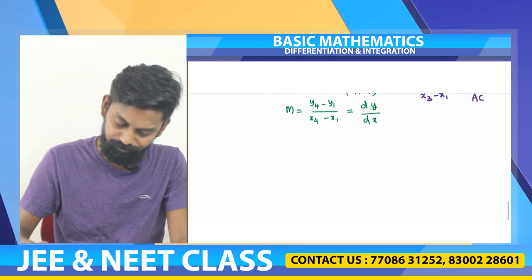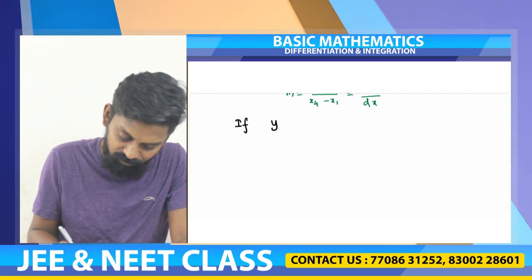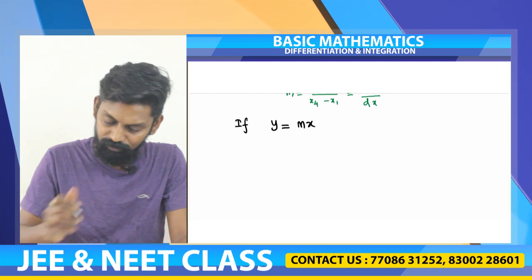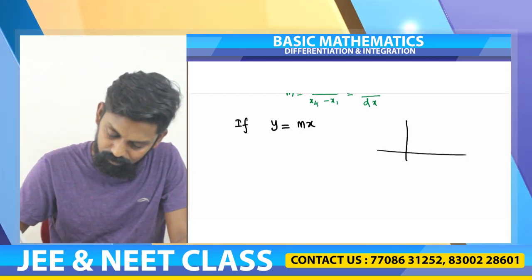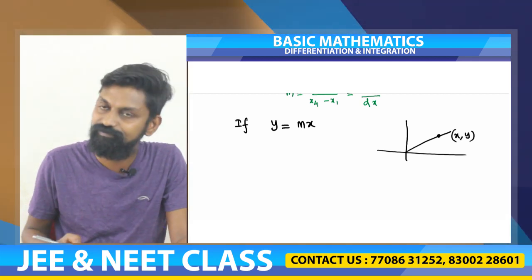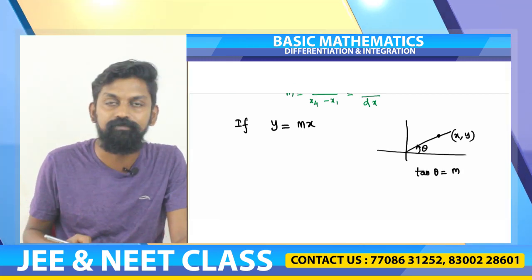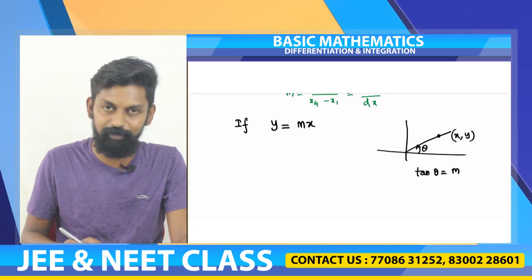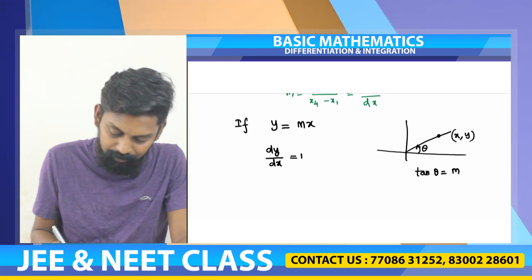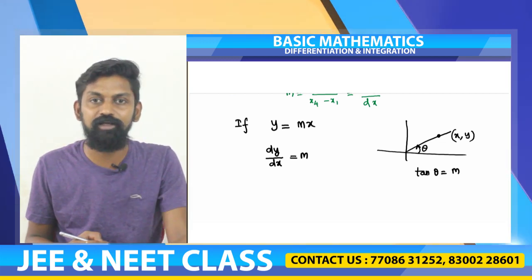See, for example, if a function y is equal to mx is there, this is nothing but equation of straight line that is passing through origin. So it is like this, where x comma y is a point, and if this angle is theta, tan of the angle theta is equal to slope m. Okay, so take y is equal to mx. Now we know if y is equal to mx, differentiation dy by dx is equal to m by the formula of differentiation.